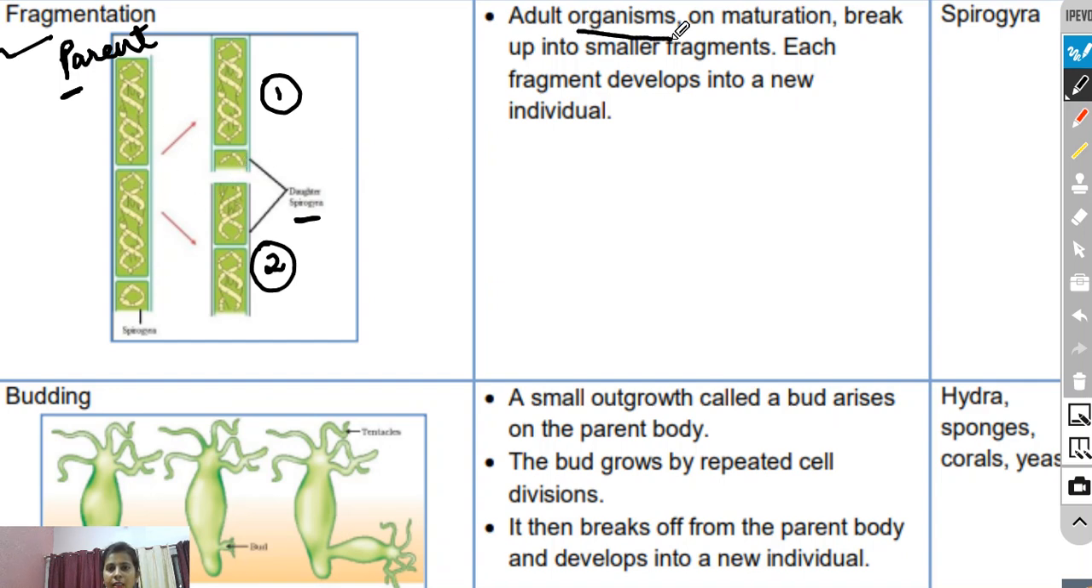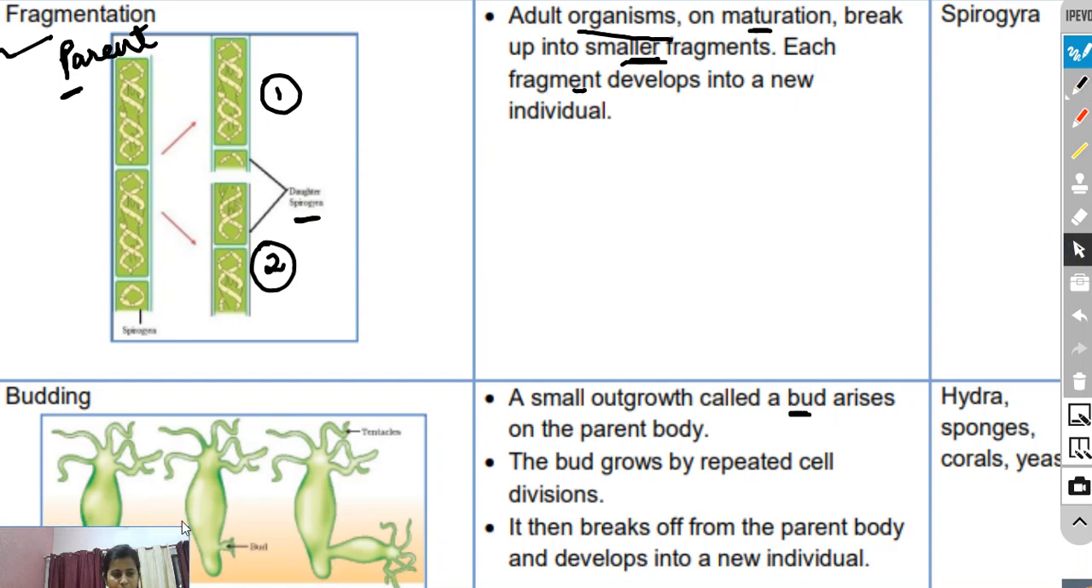So the adult organism on maturation, when they grow up and become mature, will break into small fragments. Each fragment will develop into a new individual. Okay, so this is fragmentation in Spirogyra. Now next is visible budding, a small outgrowth called a bud.